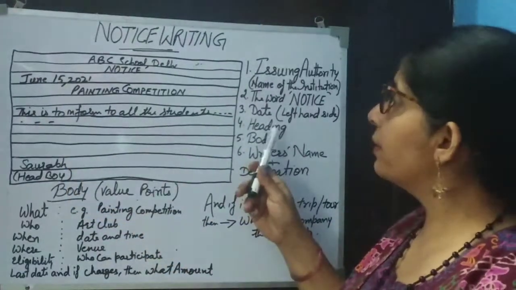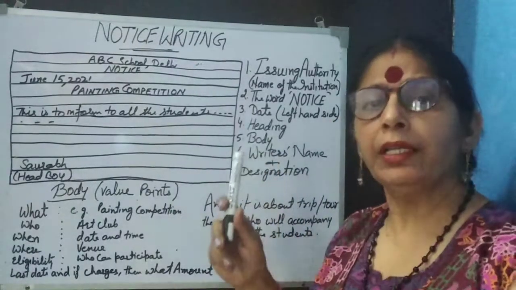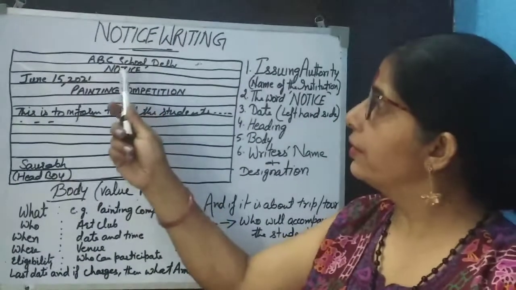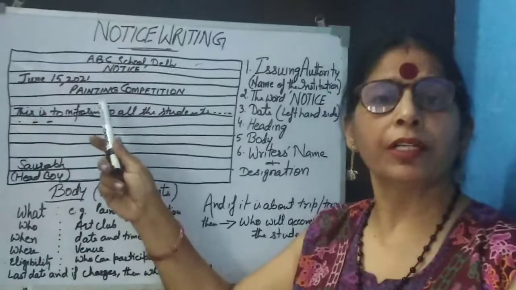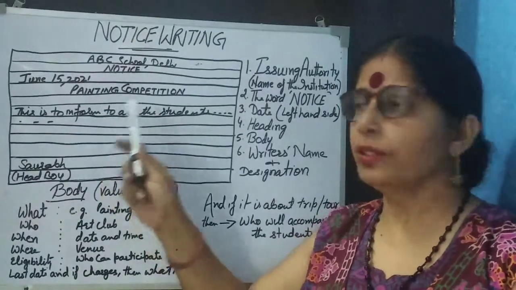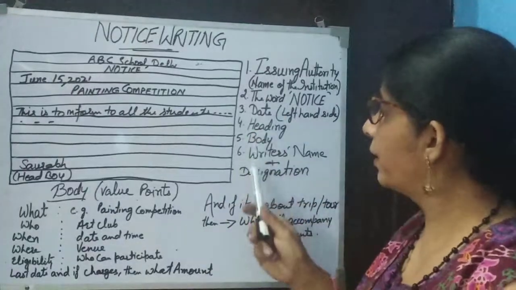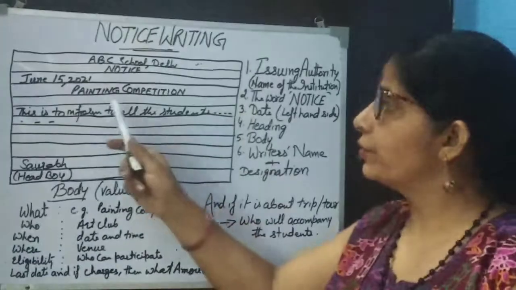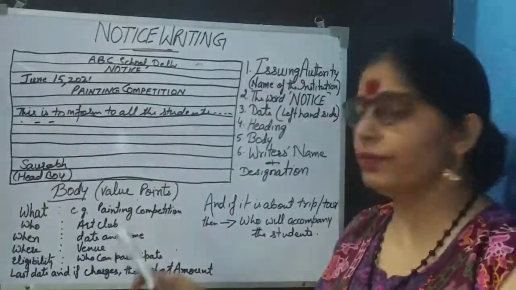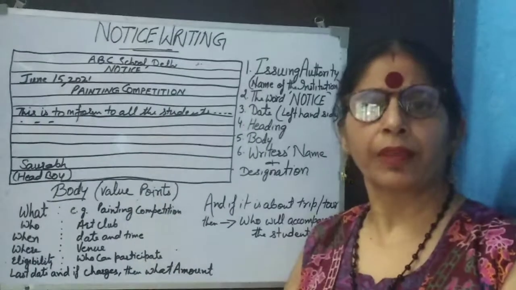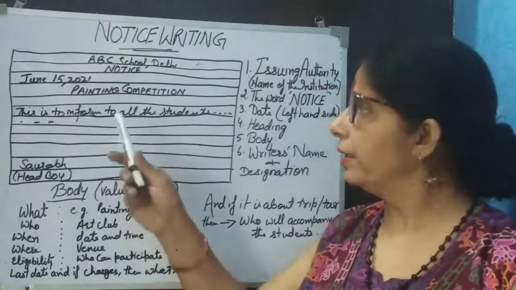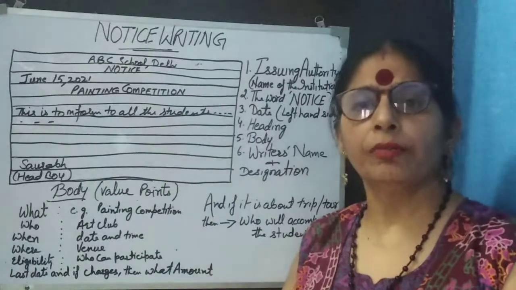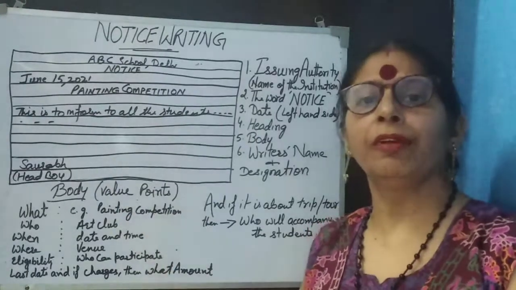Then the fourth point, heading. Many times I have seen that students write these three points and then they forget the fourth point. So remember it this way, that your points should be in this hierarchy. The fourth point should be the heading. And suppose we have taken this for a painting competition. When you are writing the heading, first of all remember that the heading should not be very lengthy.